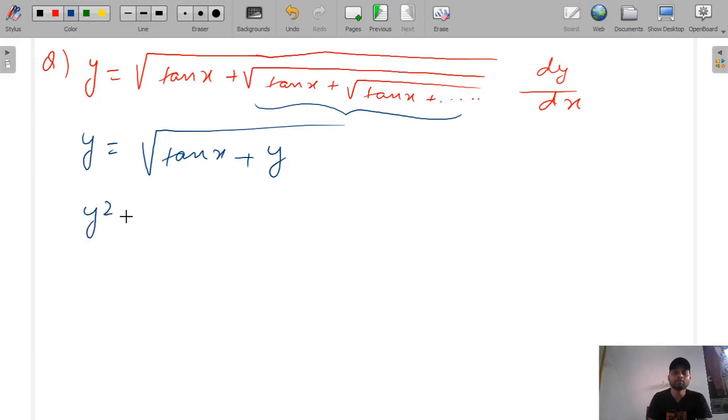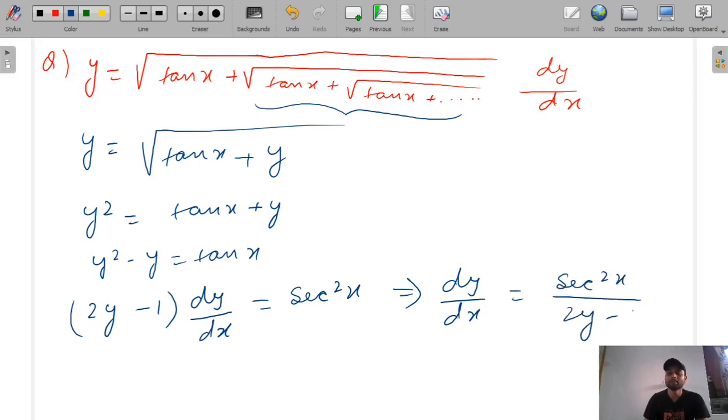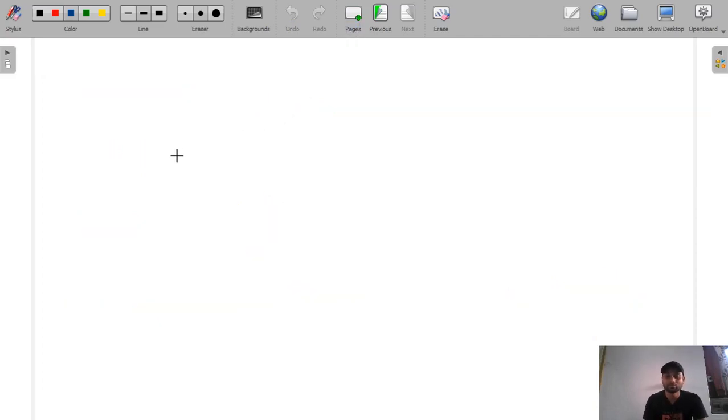After squaring both sides we get y² = tan x + y, so y² − y = tan x. Now we differentiate with respect to x. We get (2y − 1) dy/dx = sec²x. So dy/dx = sec²x/(2y − 1), because when we differentiate tan x, it becomes sec²x.